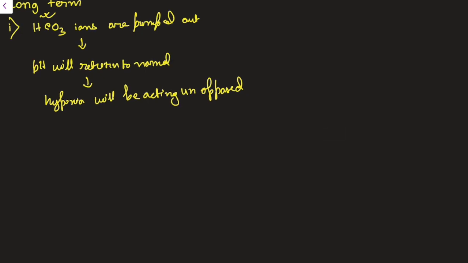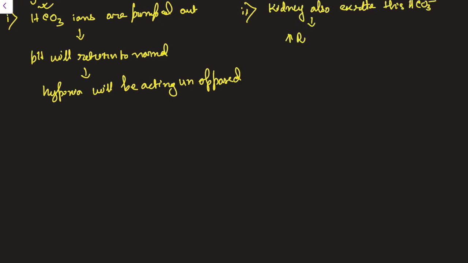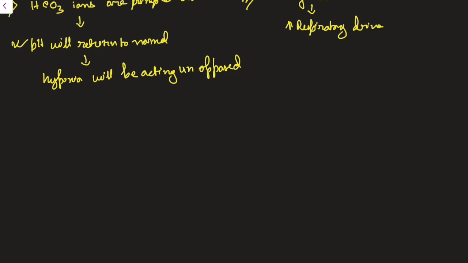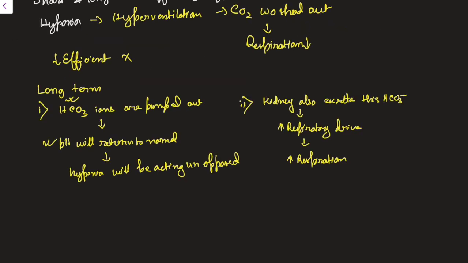Another reason attributed to this is that the kidney will also excrete the increased HCO3 minus. This will also increase the respiratory drive, as again the pH will return to normal and the alkalosis, that is the increase in HCO3 minus, is eliminated. So there will again be unopposed action, and hypoxia will lead to an increase in respiration. Hope it is very clear.